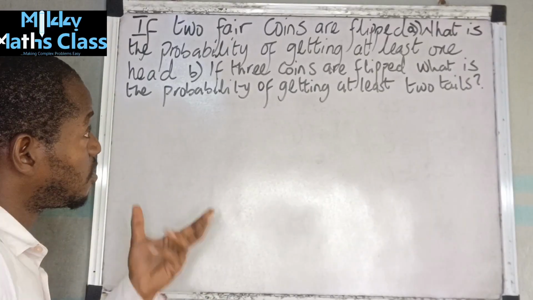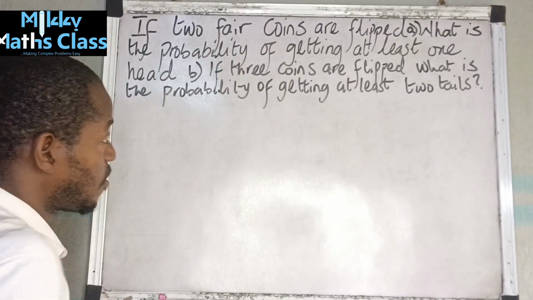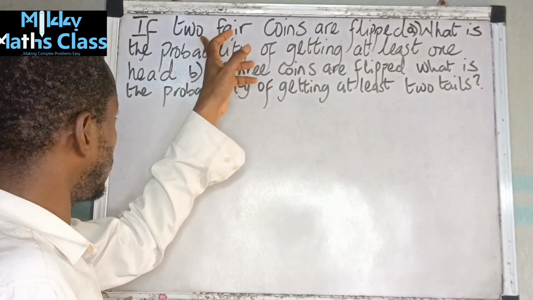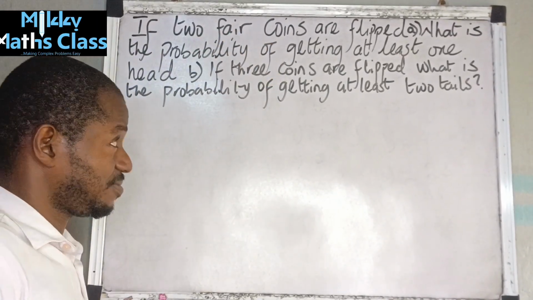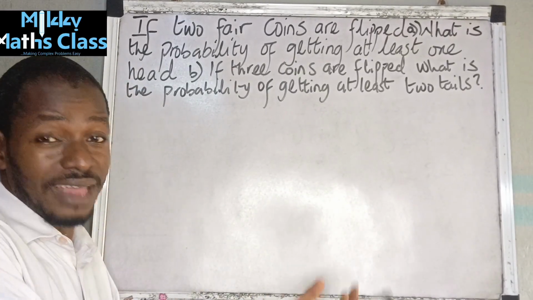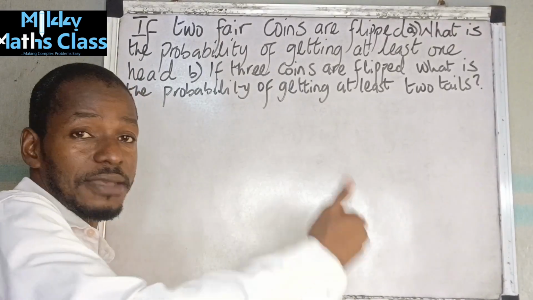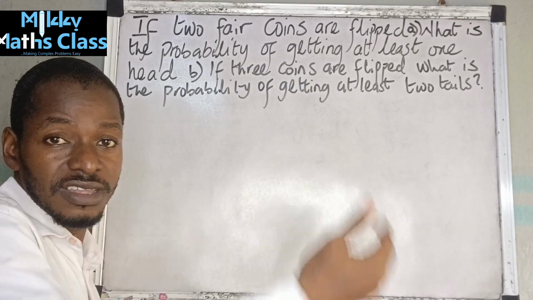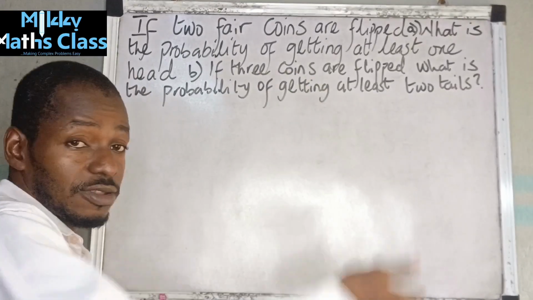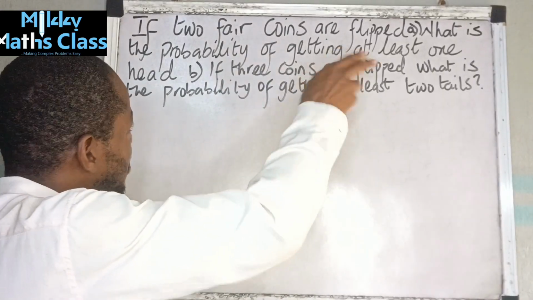A question that borders on probability. It says, if two fair coins are flipped. So when I flip two coins, fair means that the outcome is not predetermined. The possibility of them landing either head or tail is not something that is controlled. So you can either land on the head or the tail. Now, I flip. What is the probability of getting at least one head?